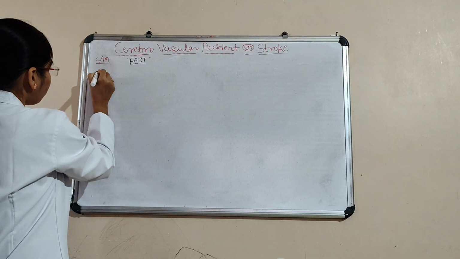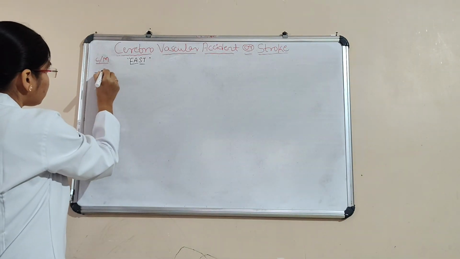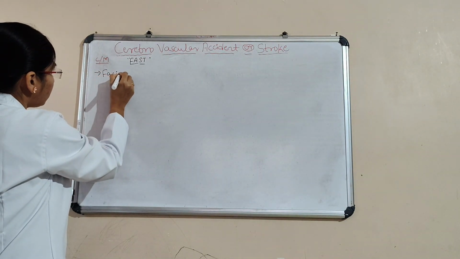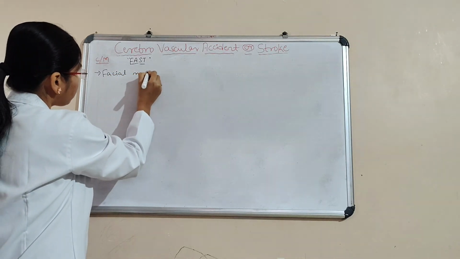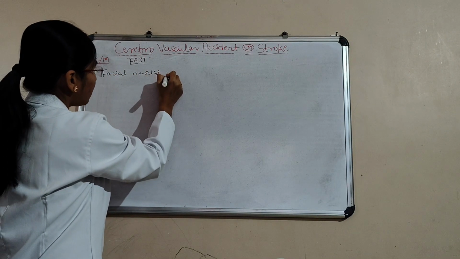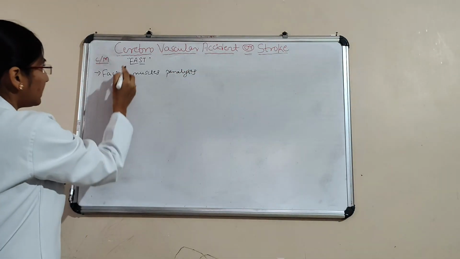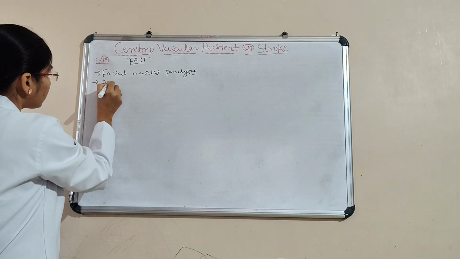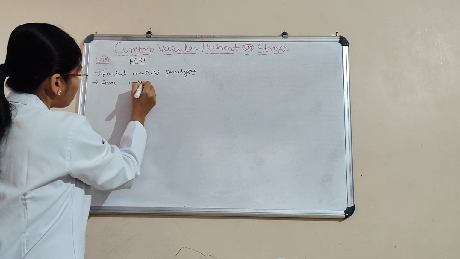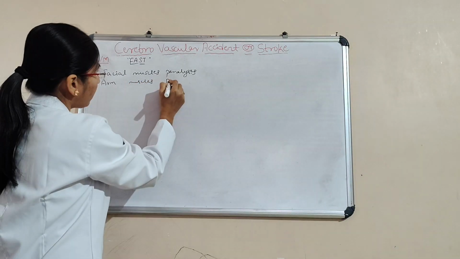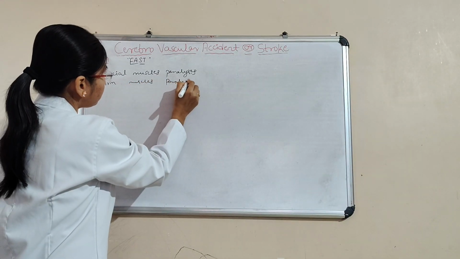Here, F is facial muscle paralysis. And then A means arm muscle paralysis.